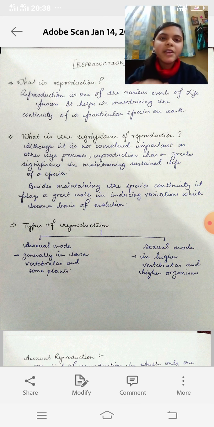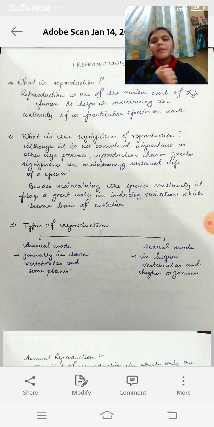Like all other life processes, it also has a very significant role to play in one's life. Reproduction helps in maintaining the continuity of a particular species on earth. Now, what is the meaning of this statement? By this, I mean that it helps in maintaining the population of a particular species or a group of species in a particular kind of environment or niche.